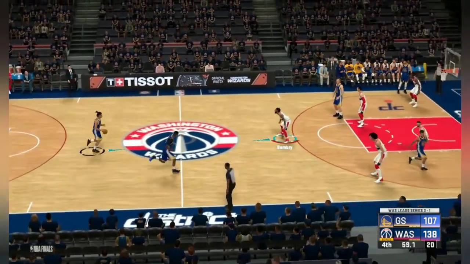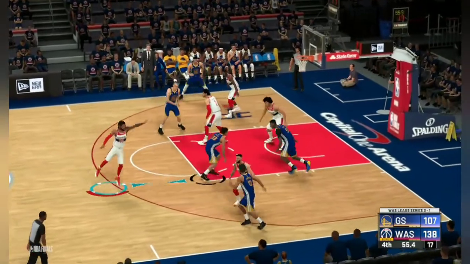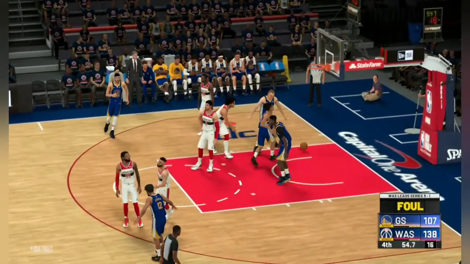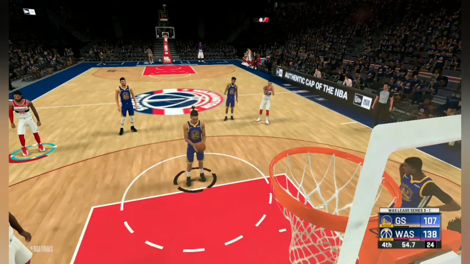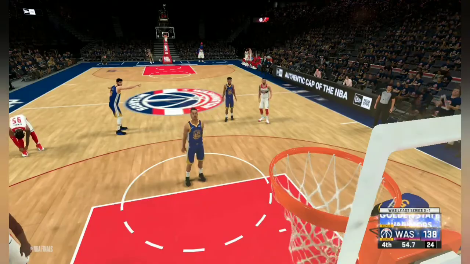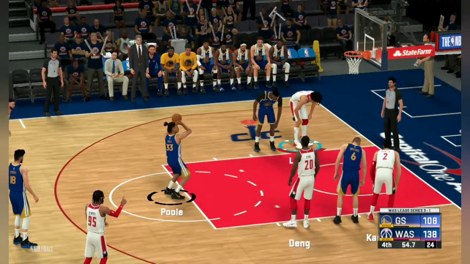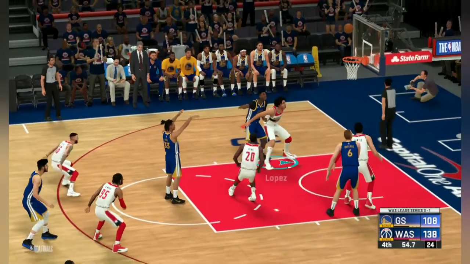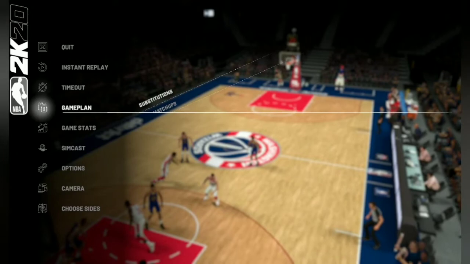So all the substitutions are in place, as all the bench players are in the game right now. Okay, so let's finish this game off here, and let's see who wins the Finals MVP. My prediction will be Luka Doncic, because he was the regular season MVP also, so he should win the Finals MVP too.